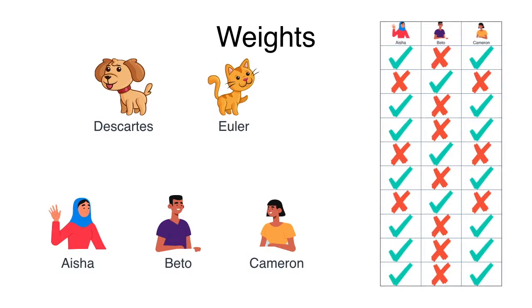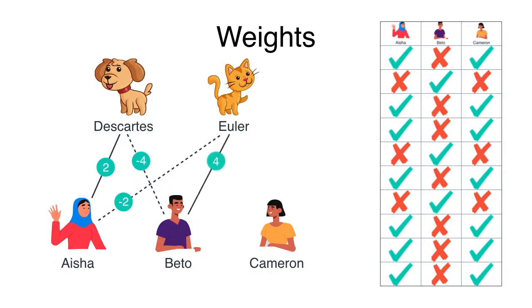So let's throw in some numbers here and we'll see the significance of them later. Let's say that the amount that Aisha likes dogs is 2 since she likes them, and so we'll write the number 2 in the edge that connects Aisha and Descartes, and the amount that Aisha likes cats is -2 since she doesn't like cats, so we write it here. For Beto we do the same thing. Let's say that he's allergic to dogs, so he really cannot be around them, so we get a -4 here. And for cats, it's a 4 because he absolutely loves them. And for Cameron, it's 2 and -2, just like it was for Aisha.